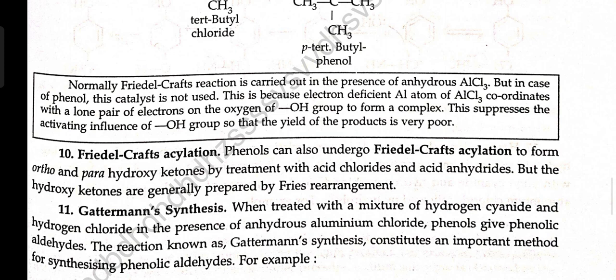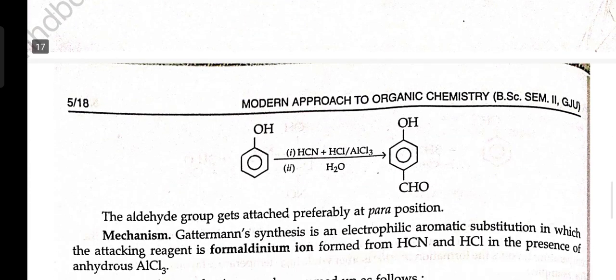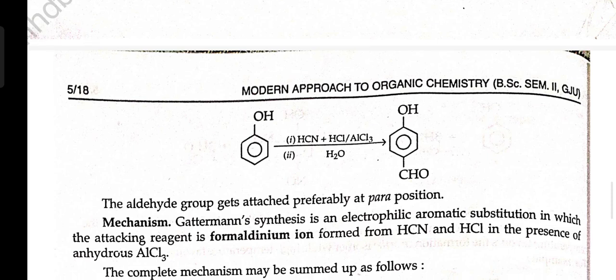Gattermann synthesis. When treated with a mixture of hydrogen cyanide and hydrogen chloride in presence of anhydrous aluminium chloride, phenol gets converted to phenolic aldehyde. The reaction, known as Gattermann synthesis, constitutes an important method for synthesizing phenolic aldehydes. For example, phenol in presence of HCN plus HCl and AlCl3 gives salicylic aldehyde.